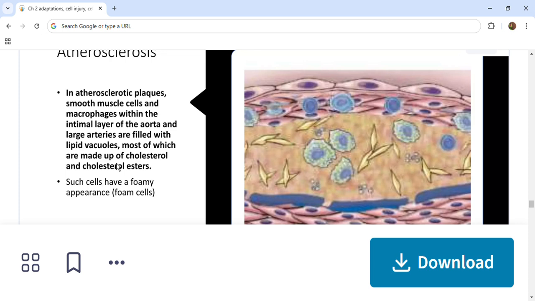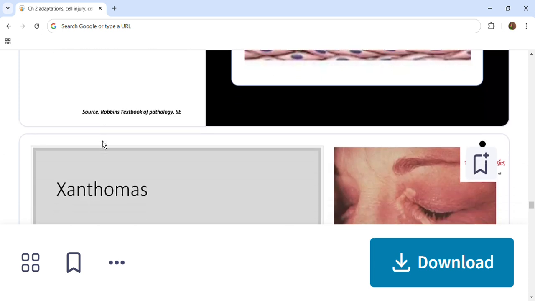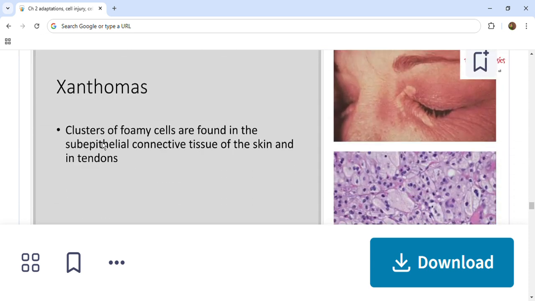Hope you all understand atherosclerosis. Next, I'm moving on to xanthomas. Xanthomas are clusters of foamy cells present in the subepithelial connective tissue of the skin and in tendons, which produce a tumor known as xanthoma. So xanthoma is nothing but intracellular accumulation of cholesterol within macrophages. That is what xanthomas are.